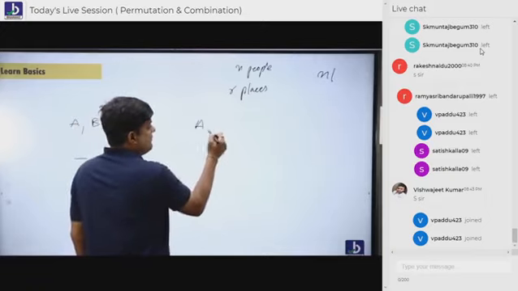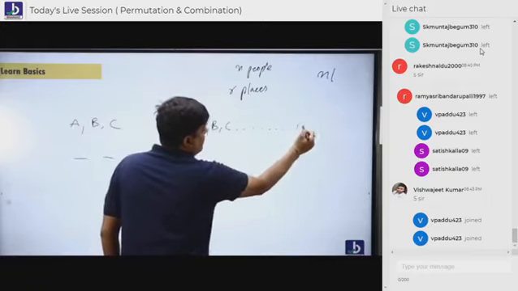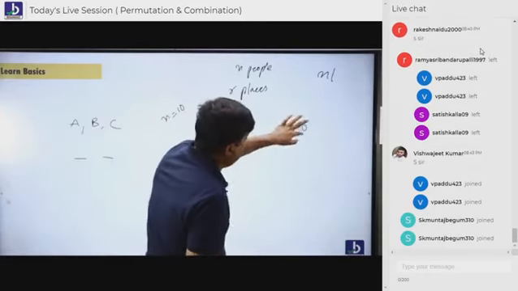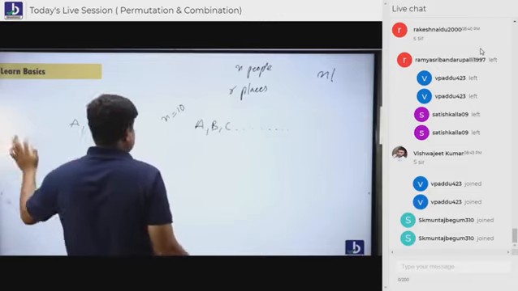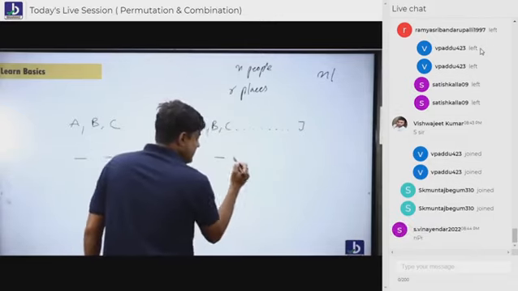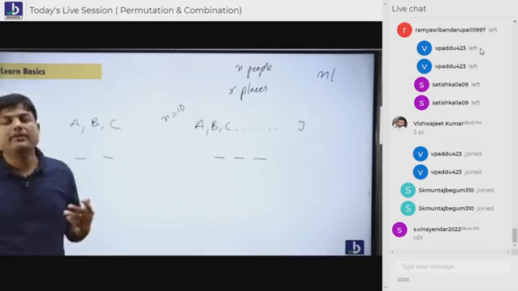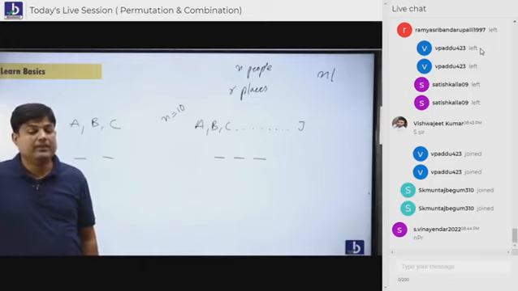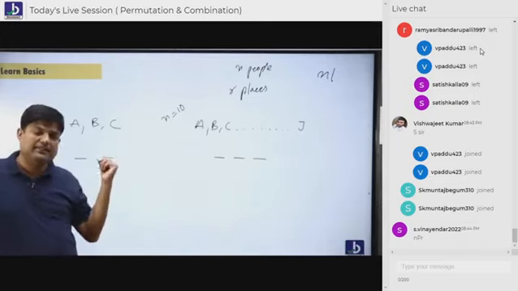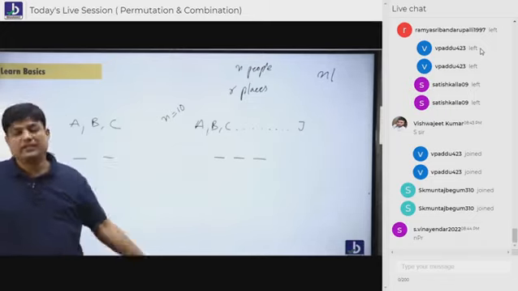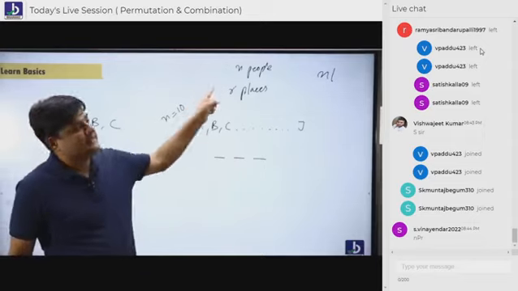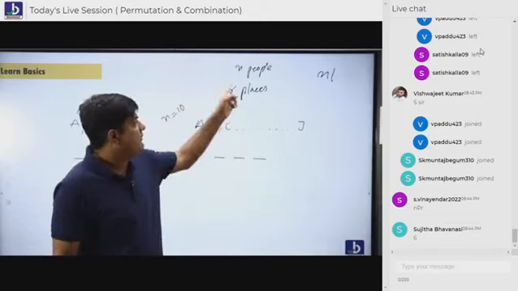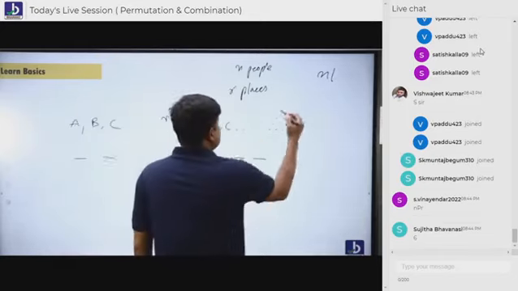Suppose the number of people are 10, till J, and there are only 3 chairs. How many ways can we sit here? Are you understanding, everybody? Yes or no? Do you think people and places are the same? No. When people and places are the same, n people, n places, we call it n factorial. But here when you have n people and r places, we call it nPr.